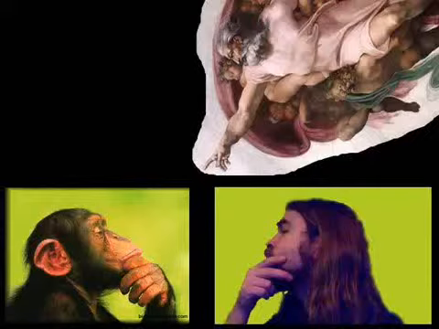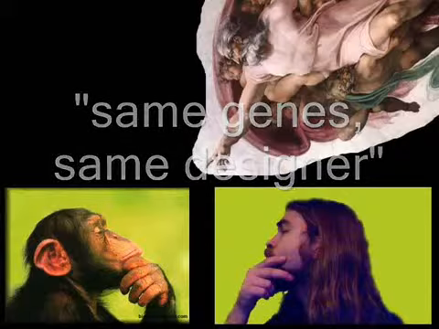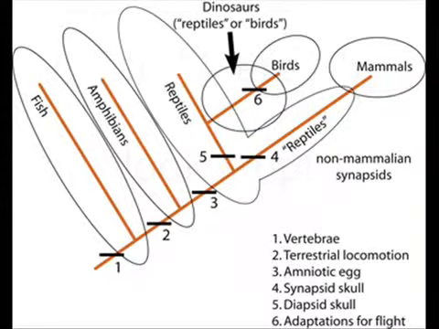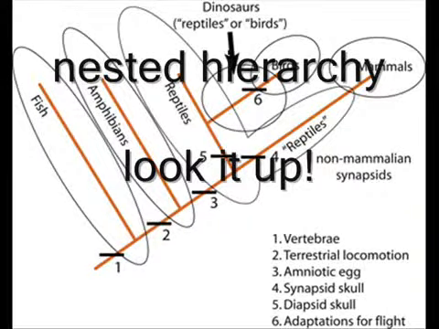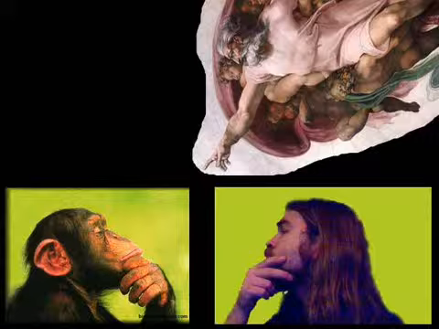I've heard several times now the argument, same genes, same designer. Well, it's not just that DNA is similar in different organisms. It's the pattern of similarity that supports common descent, a nested hierarchy. So, using the same genes, same designer argument, one might ask, are reptiles made by a slightly different designer than